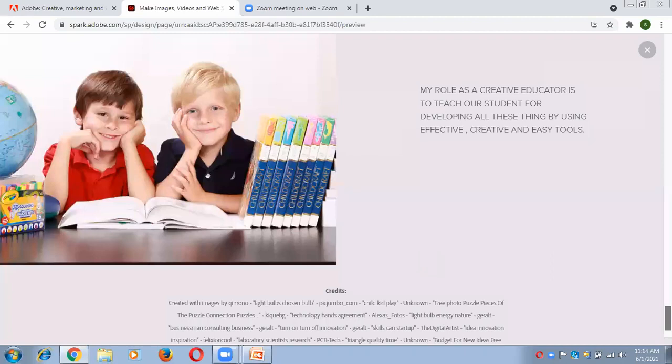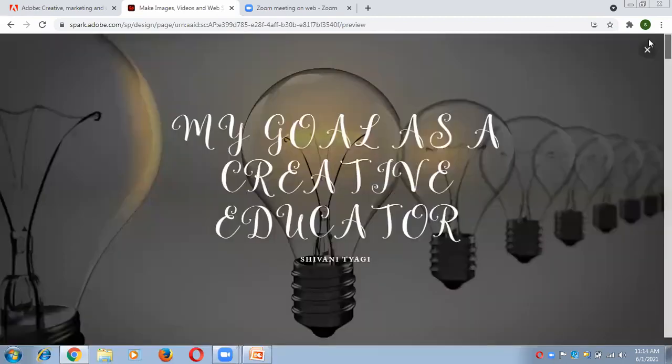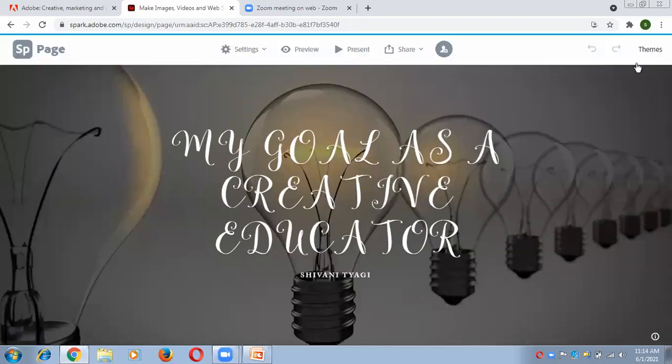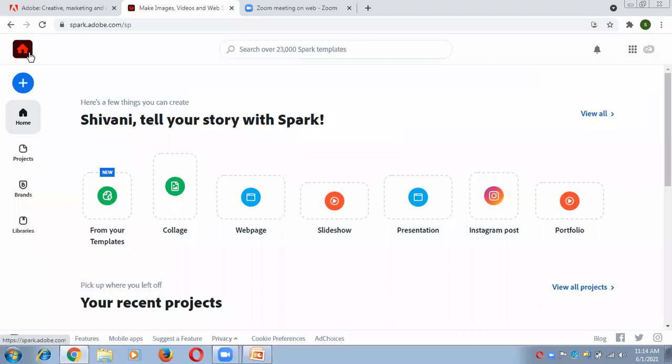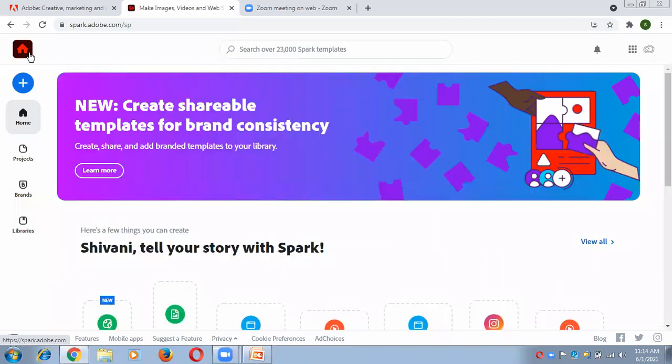So once again, go back and close this preview. Now here you can see the SP button. Just click on the SP button, and you will come back to the home screen, or we can say the welcome screen.